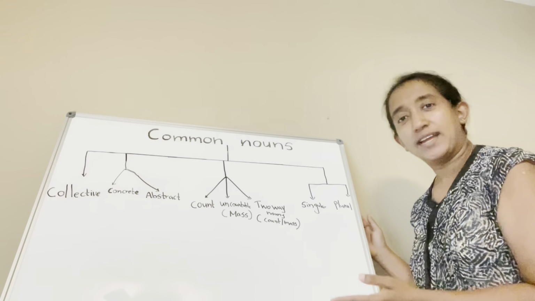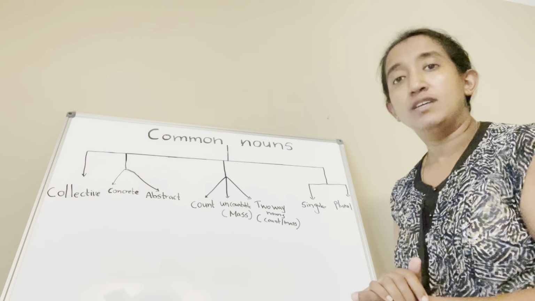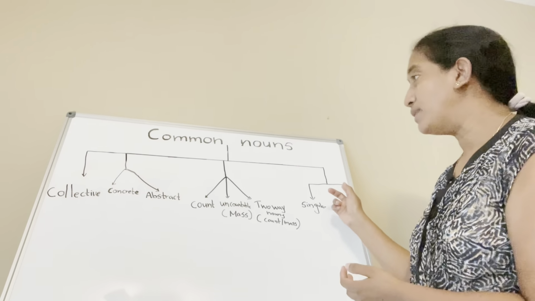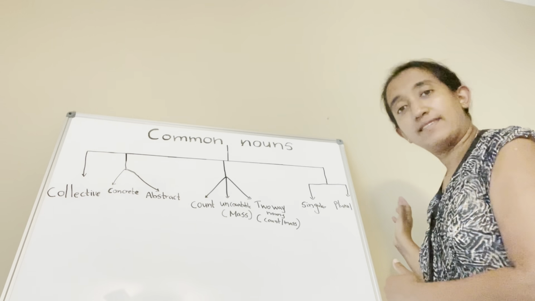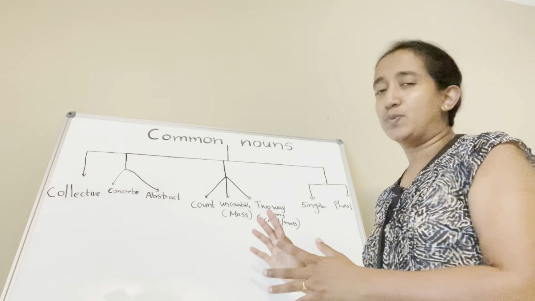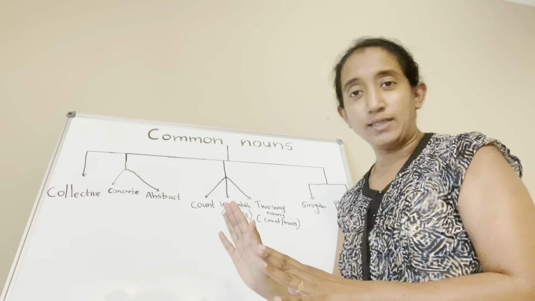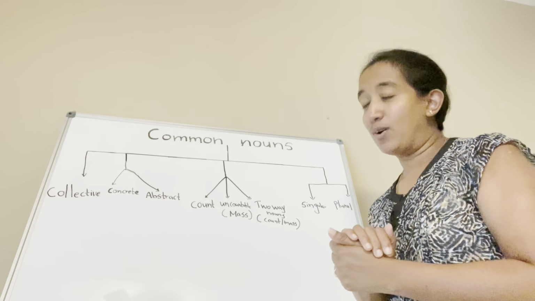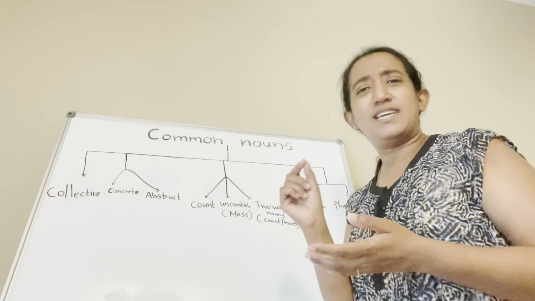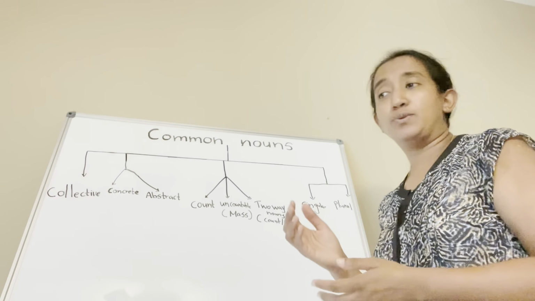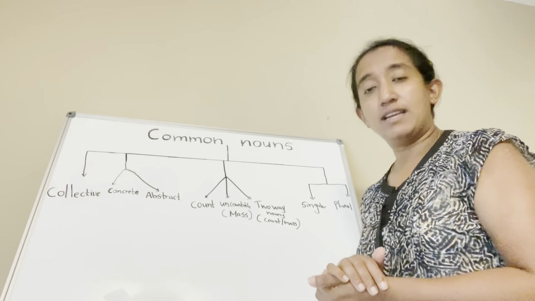So let's look at the whiteboard. Common nouns. We can categorize common nouns into different subcategories. In my previous video, I put these three into one group, but I thought it's better to change a little bit to give you a clear idea about common nouns.